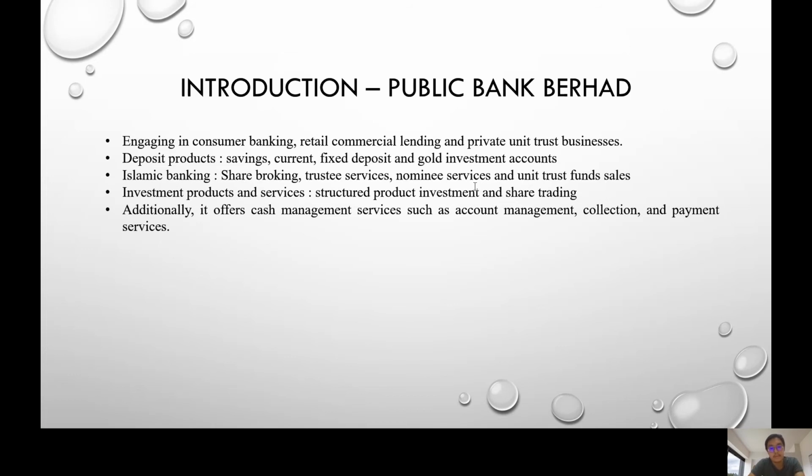There are also some investment products and services, for example, structured product, investment and share trading. Additionally, it offers cash management services such as account management, collection, and payment services.